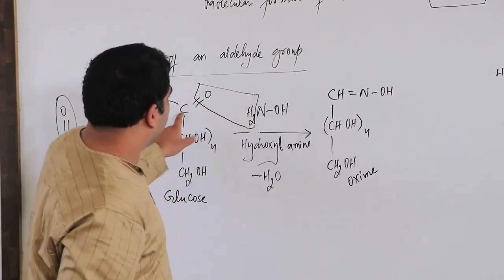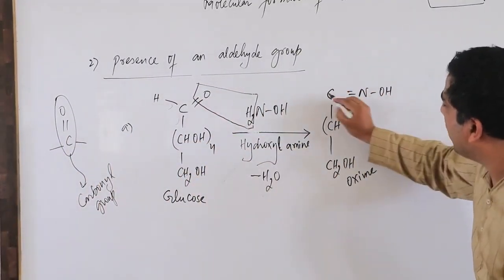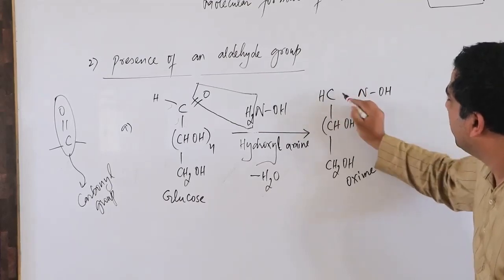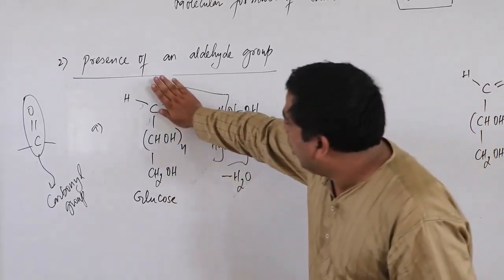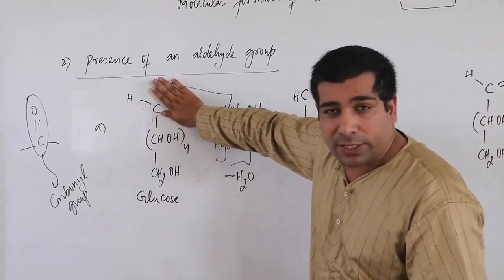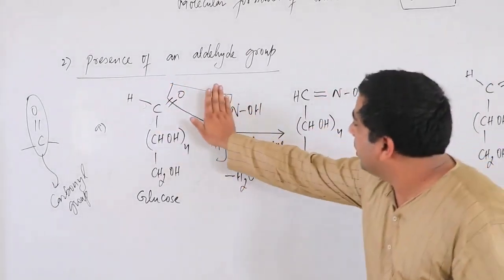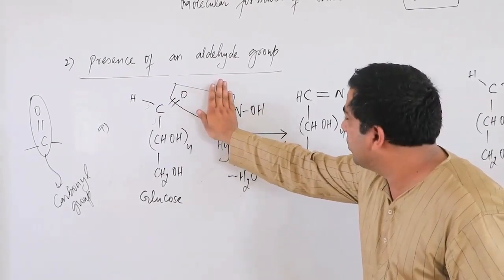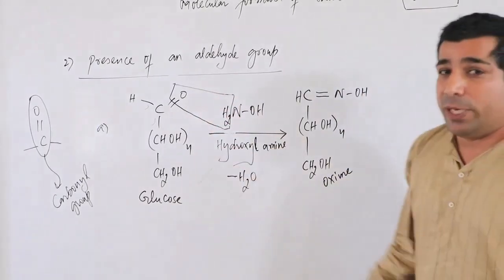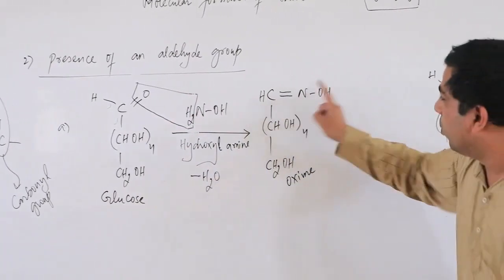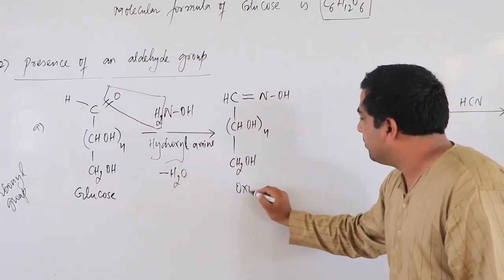So now between carbon and nitrogen, there is a possibility of which bond? A double bond. Let me write this hydrogen on this side. So now this carbon and nitrogen can make a double bond. Once again, oxygen is removed, so carbon is left with 2 bonds and can still make 2 bonds. After the removal of 2 hydrogens, nitrogen has only 1 bond, so it can make 2 more, because nitrogen can make a total of 3 bonds. So now they make a double bond, and this particular molecule is now known as an oxime.